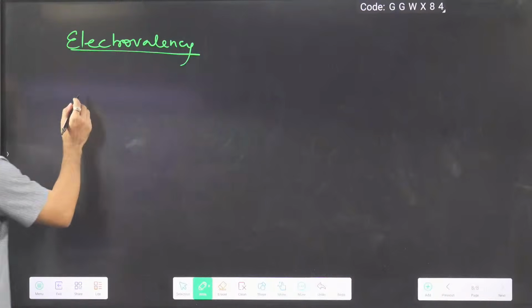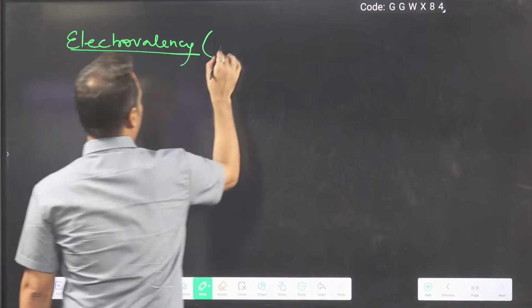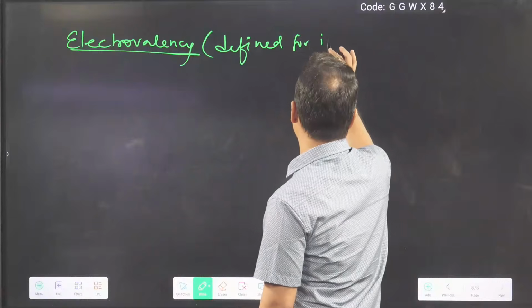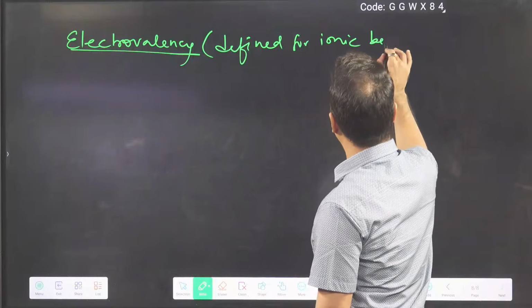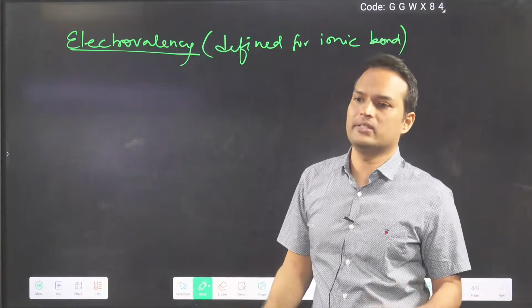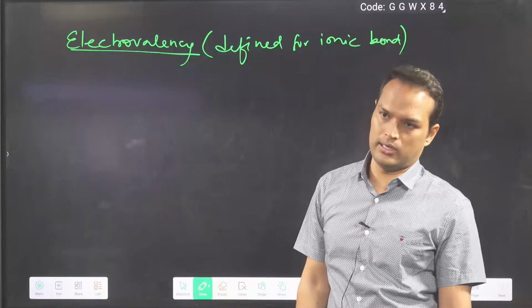Electrovalency. This is defined for ionic bond, just as there is a similar word, covalency, which is defined for covalent bond.